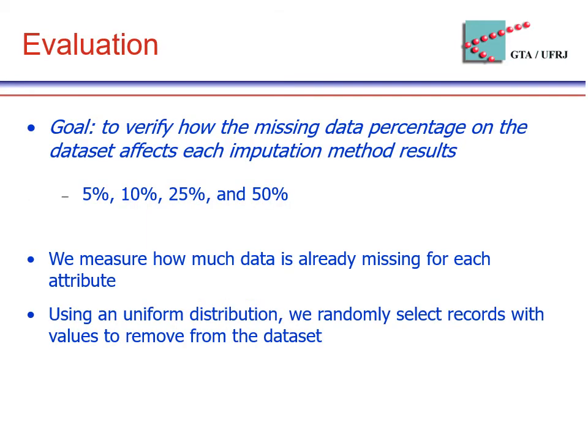In our work, we want to verify how the missing data percentage on the dataset affects each imputation method's results. We consider 5, 10, 25, and 50% of missing data. But first, we measure how much data is already missing for each attribute, and then, using a uniform distribution, we randomly select records with values to remove from the dataset. These removed records are later used to compare the original values with the estimated ones.